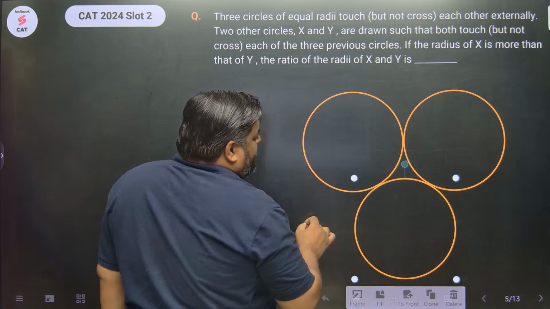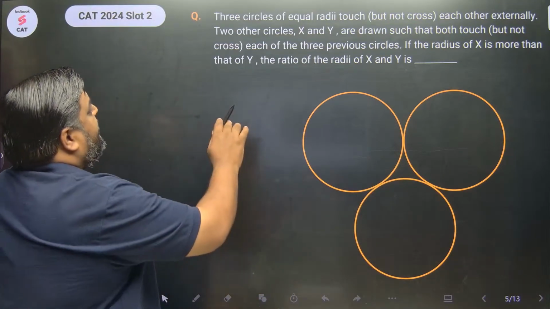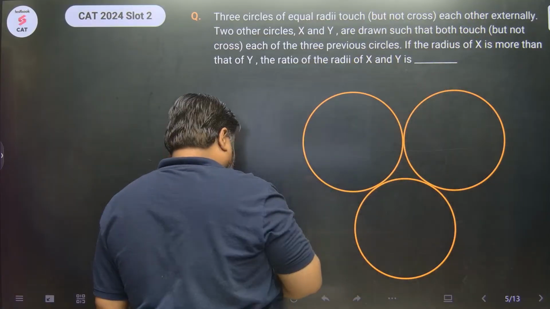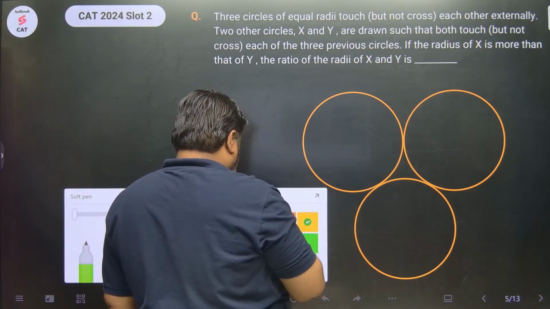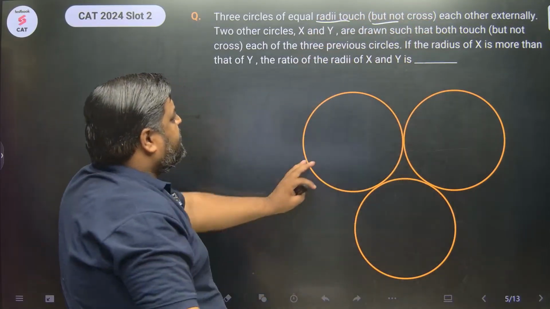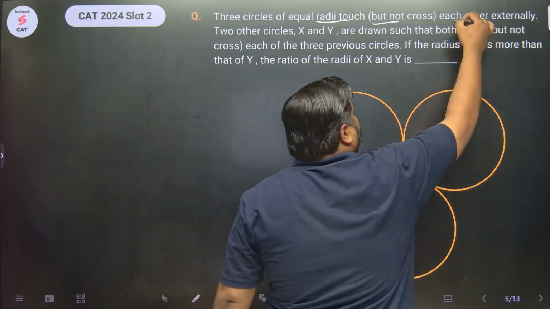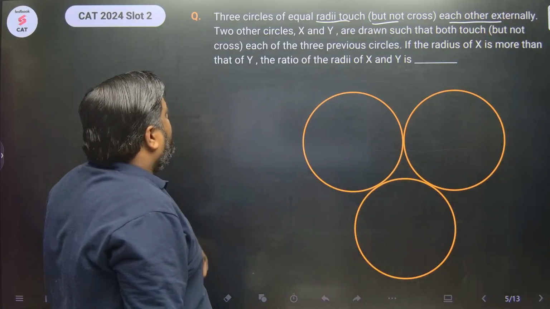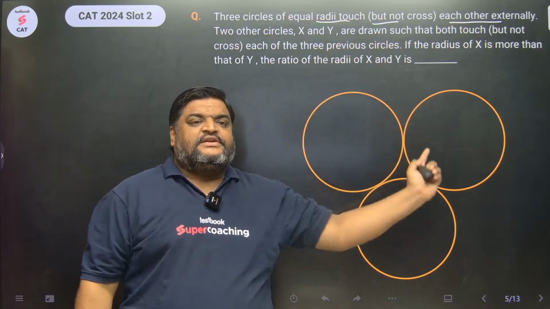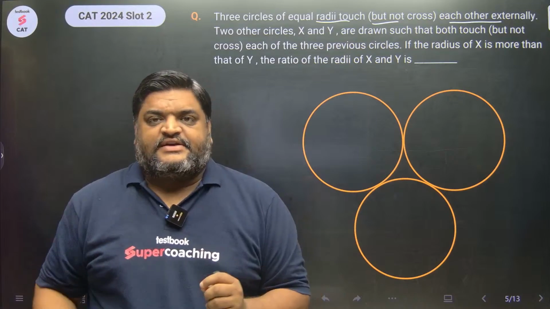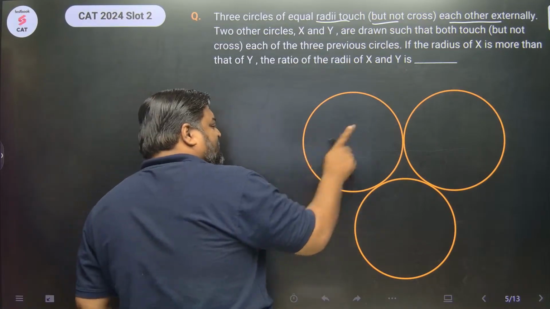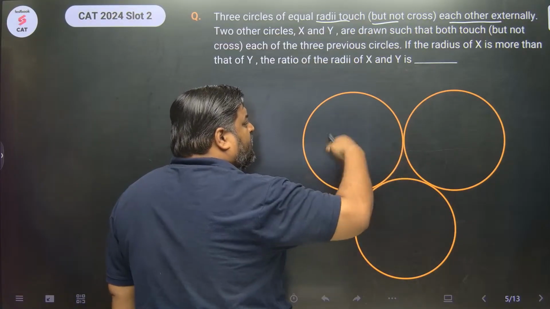Chalo. These are 3 circles. They touch but do not cross each other, and they are of equal radii. They touch each other externally, right? Taken care of. There are 2 other circles drawn such that they touch all the 3 circles but do not cross them. Okay, so there are two more circles which touch these 3 circles but do not cross them.